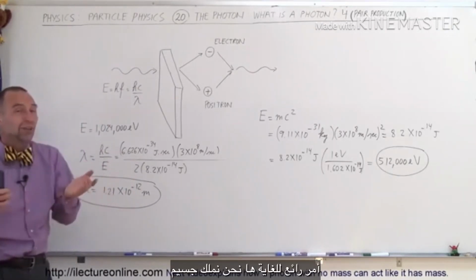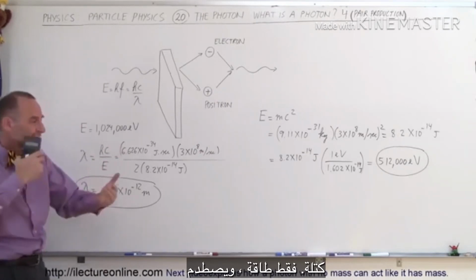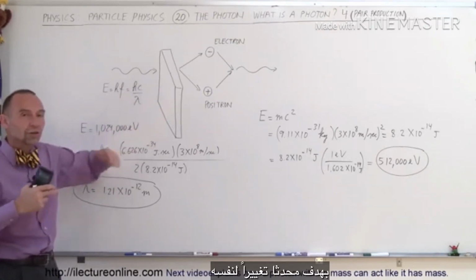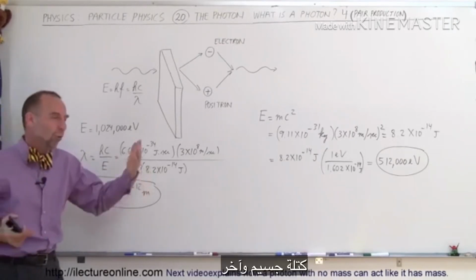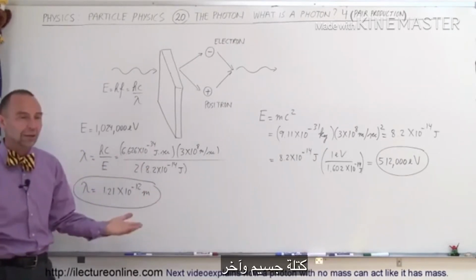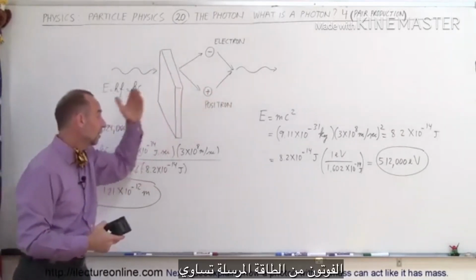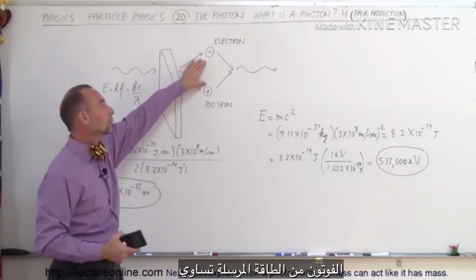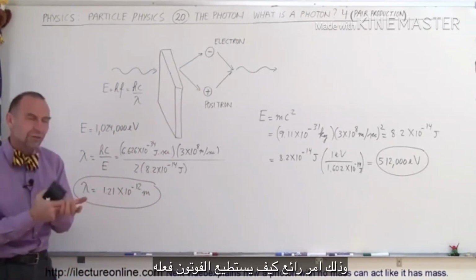Now that's quite amazing. Here we have a particle that moves at the speed of light. It has no mass, just energy, and it impacts on a target, causing it to change itself into two particles that actually have mass, one particle and one antiparticle. And then when those two come together, they annihilate each other and form back into a photon, with the energy released equal to mc squared for both particles. Just an amazing thing.